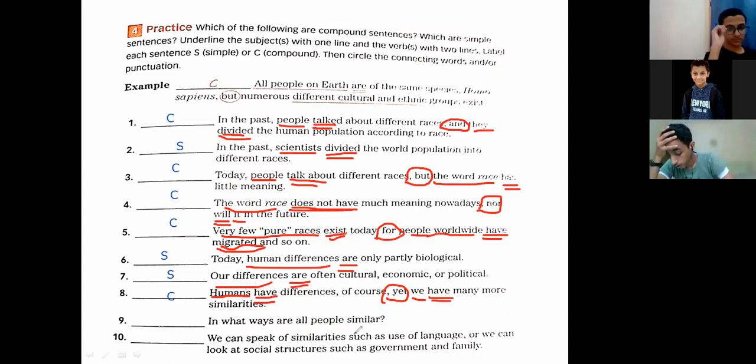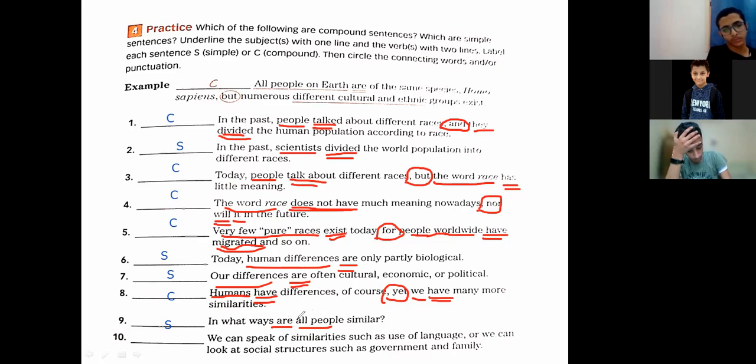In what ways are all people similar? It's a simple sentence. The verb is are and all people is the subject. Yes, well done. The verb is are, and the subject is all people. So we can say all people are.